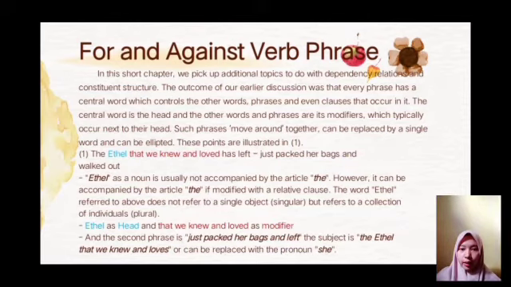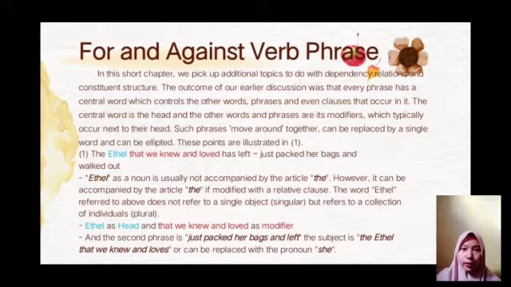In this short chapter, we pick up additional topics to do with dependency relations and constituent structure. The outcome of our earlier discussion was that every phrase has a central word which controls the other words, phrases, and even clauses that occur in it. The central word is the head, and the other words and phrases are its modifiers, which typically occur next to their head. Such phrases move around together, can be replaced by a single word, and can be ellipted. These points are illustrated in example 1.